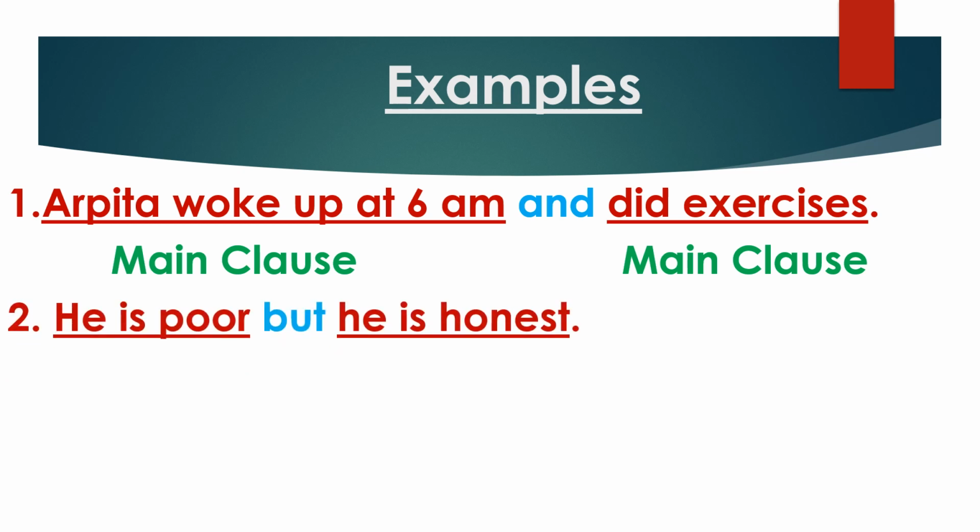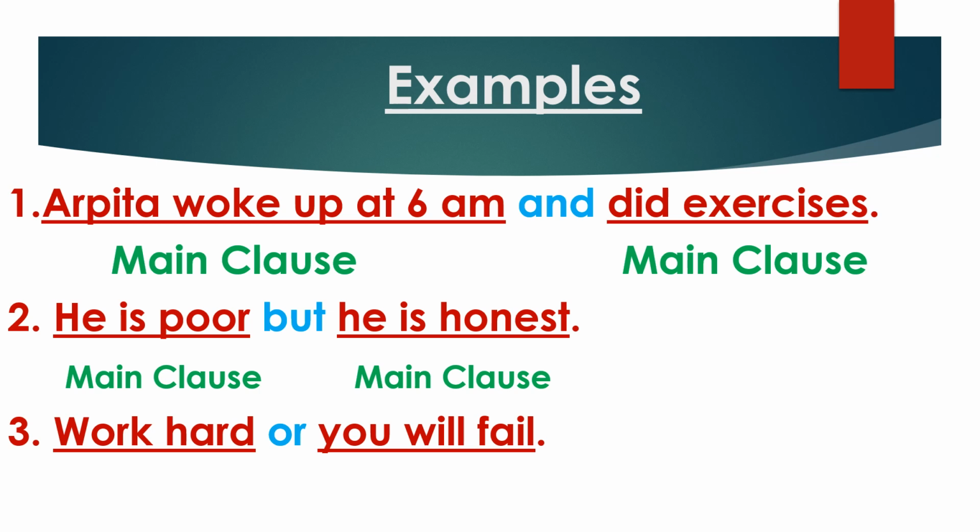Now see the next example. He is poor but he is honest. Here he is poor is one main clause and he is honest is another main clause. These two main clauses are joined by but. That's why it is a compound sentence. Now see the next example. Work hard or you will fail. Here work hard is one main clause and you will fail is another main clause. These two main clauses are joined by or. That's why it is a compound sentence.